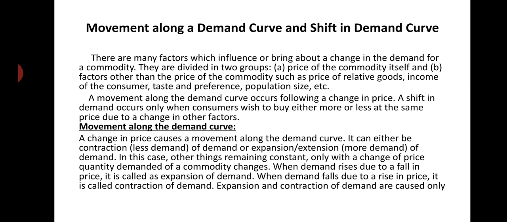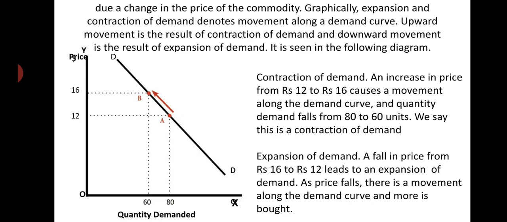When price of a commodity increases, it leads to contraction of demand. When price of a commodity falls, it leads to expansion or extension of demand. Right. So, when demand rises due to a fall in price, it is called an expansion of demand, or you can say extension of demand. And when demand falls due to a rise in price, it is called contraction of demand. Expansion and contraction of demand are caused only due to a change in the price of a commodity.